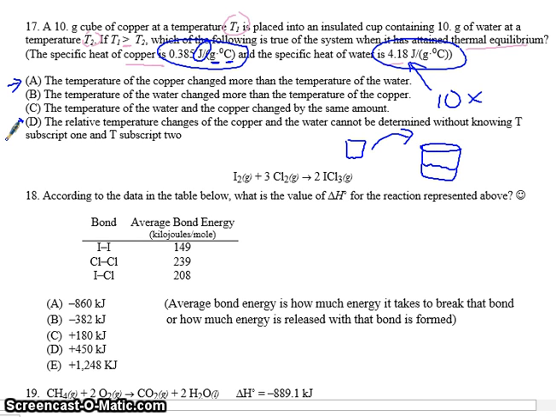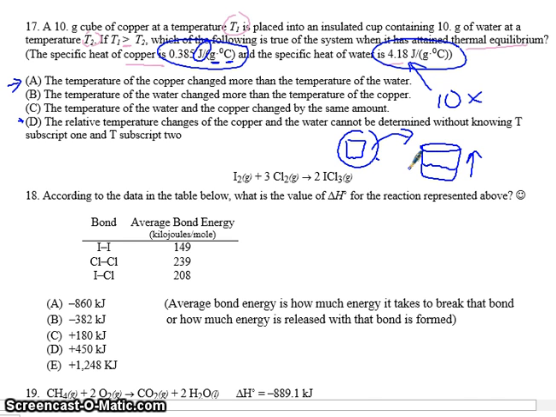Since it takes 10 times more to heat up water than it does copper, the water will increase by a smaller amount. Because all the heat from the copper will be transferred to the water, 10 times as much water can only be heated up by a tenth as much.